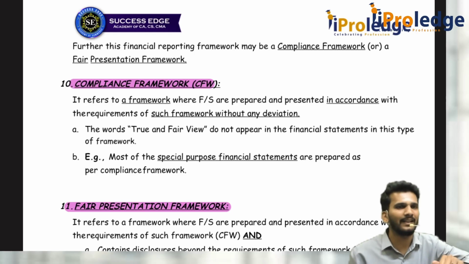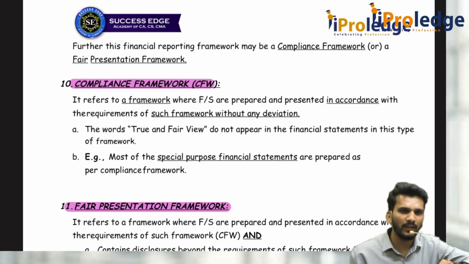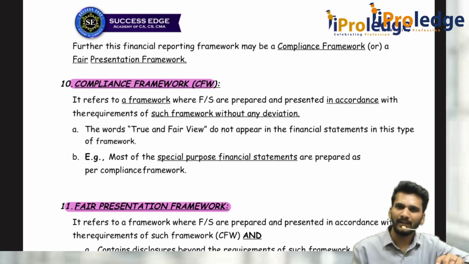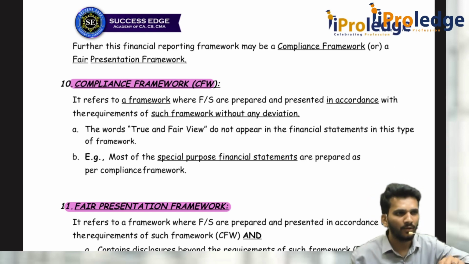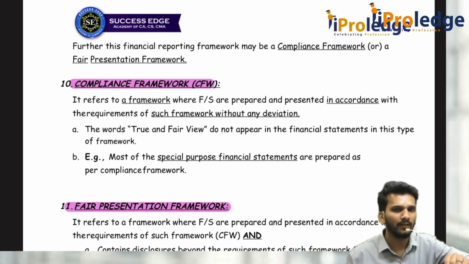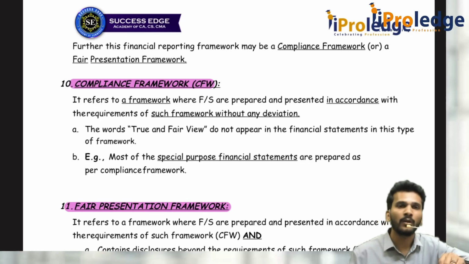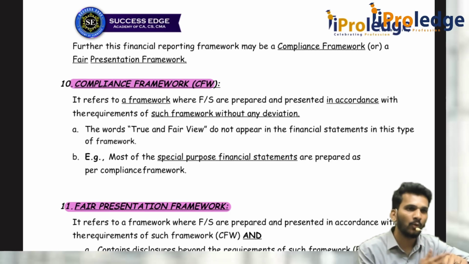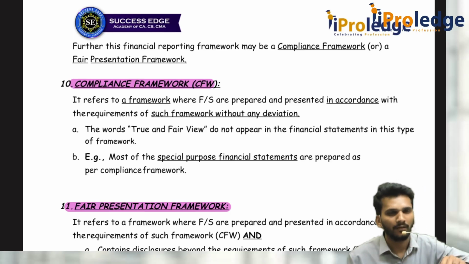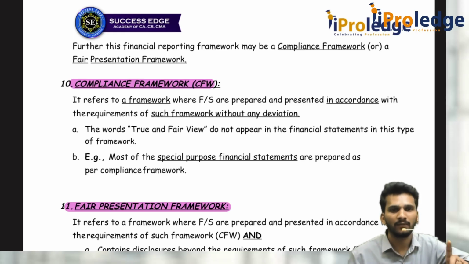Earlier you thought it is SLM, but after one year you understood that it is not happening the same way. In the first year 10,000 units came, in the second year 15,000 units, in the third year only 40,000 units, then in the fourth year it goes to 2 lakh. Then if I charge the SLM method, that is totally wrong, not as per AS 10. Then you wanted to change from the SLM method to the production units method. Under a compliance framework, I don't care, just follow the SLM method. Don't deviate from any of these things.